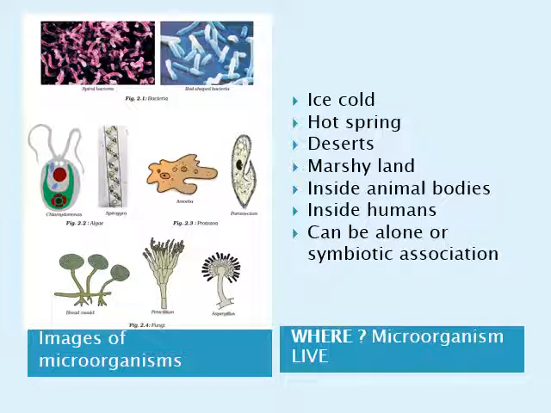It can be beneficial sometimes or it can be harmful. These relationships are essential to many organisms and ecosystems as they provide a balance that can be achieved by working together. So these are the different habitats where these types of microorganisms survive.